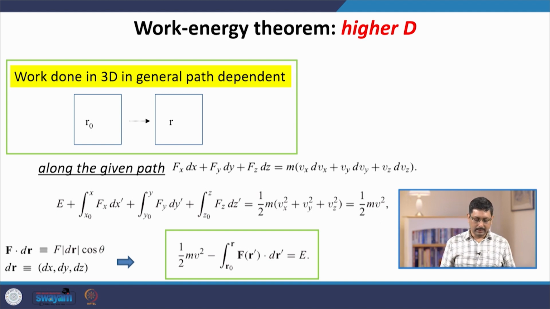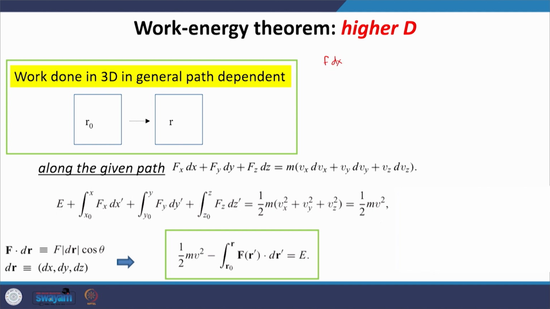So, suppose we are asking the same question: we have this system and it has two positions. The first position is r naught, some initial position, and the final position is r. There is a force acting on the particle or our object system, and the question is what is the work done on the particle. Now, in 3D, or even 2D, the difference is that earlier our expression of work was just F times displacement, but now there are many different ways.